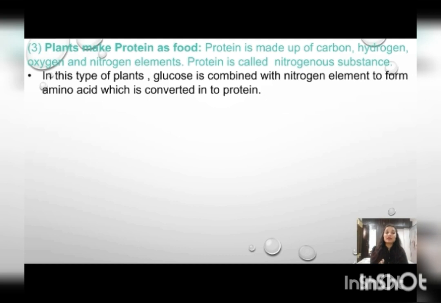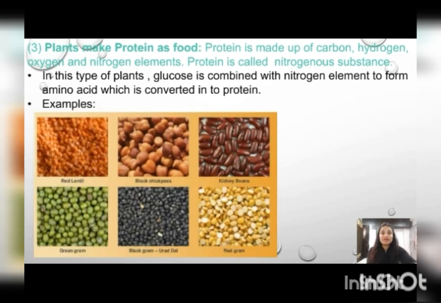First, glucose will combine with nitrogen. It will form amino acid. Amino acid is the small unit of protein. These small units will combine together and make the big molecule of protein. So first glucose combines with nitrogen, forms amino acid, and this amino acid converts into protein. Examples are red lentil, black chickpea, kidney beans, green gram, black gram and red gram.